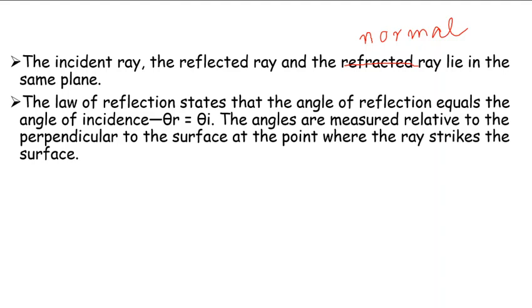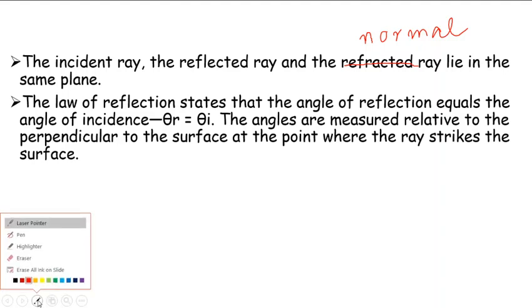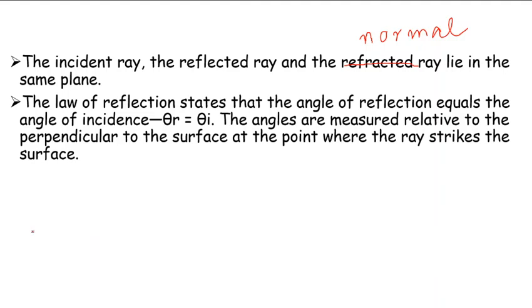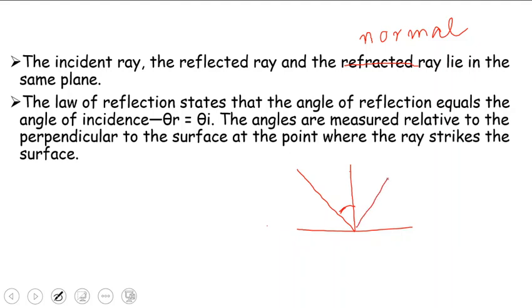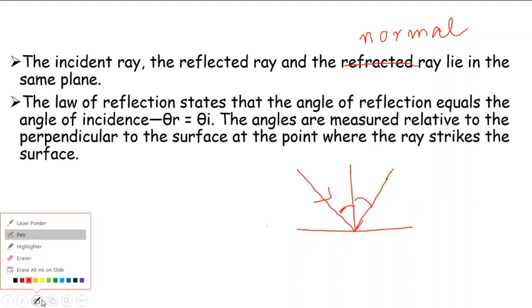Relative to the perpendicular, that is, with respect to what are they measured? Obviously, I told you they are measured with respect to the normal. For example, this is the incident ray, so we measure it with respect to the normal. Similarly, this reflected ray we also measure with respect to the normal. I hope it is clear, and in the next lecture we will be discussing refraction. Thank you so much.